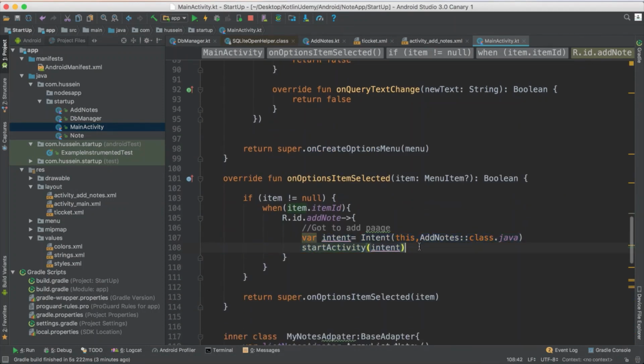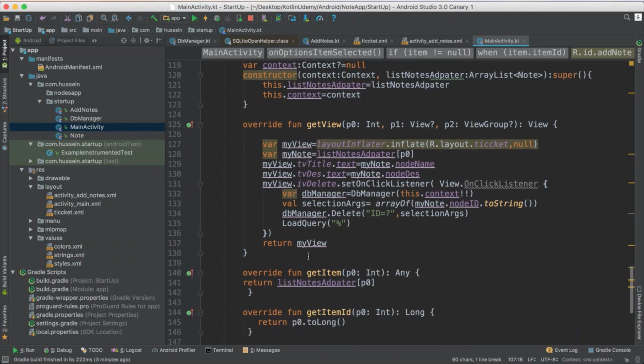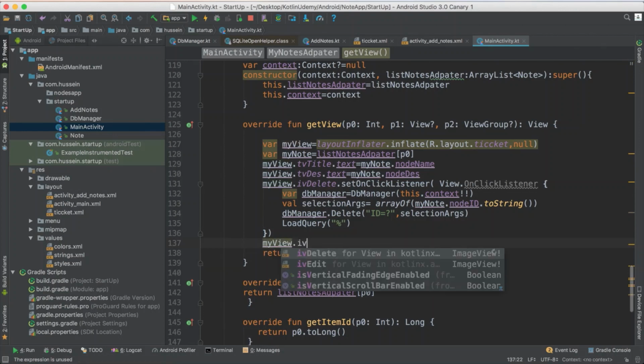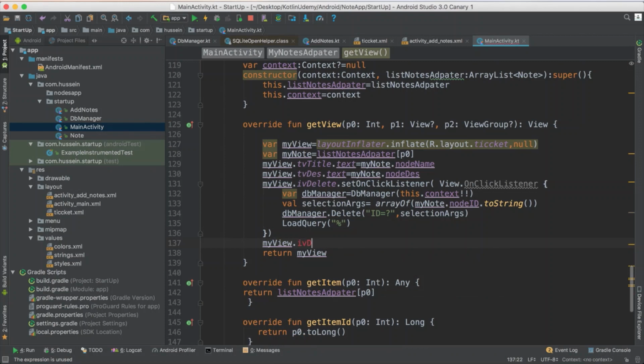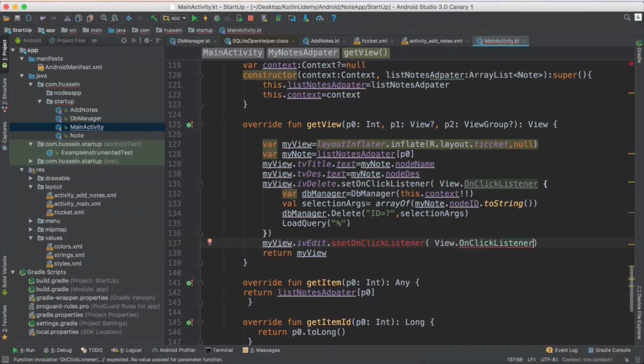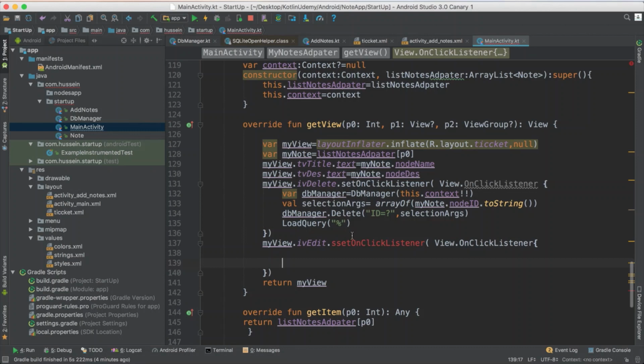This ImageView will get called from the main activity, from the same place here, where we have ImageView delete and ImageView update. In this way, ImageView edit, get set on click listener, then you say on click listener and write your code here. I don't know why this one is not correct.